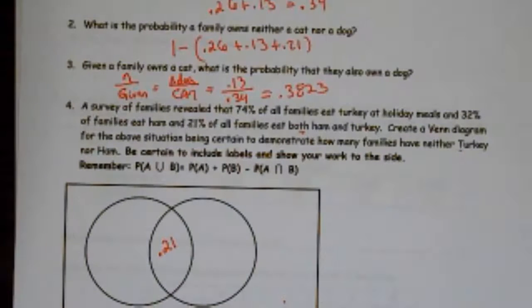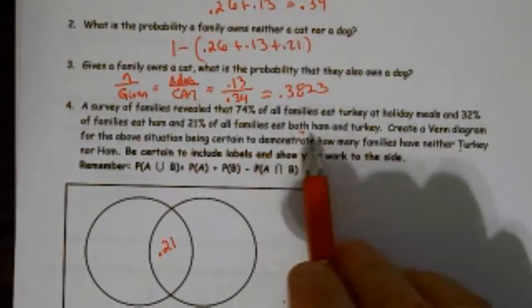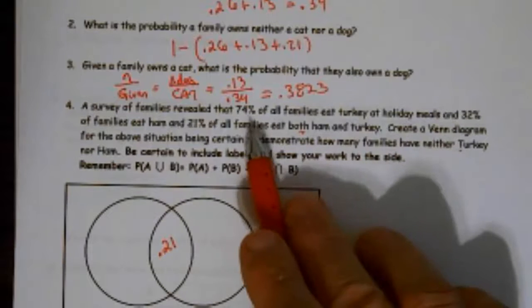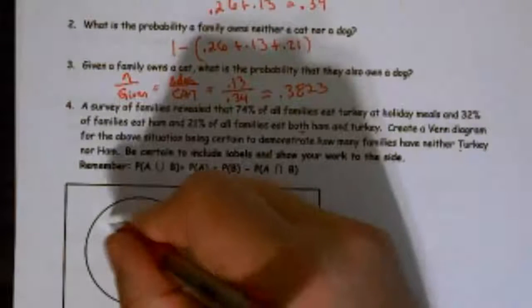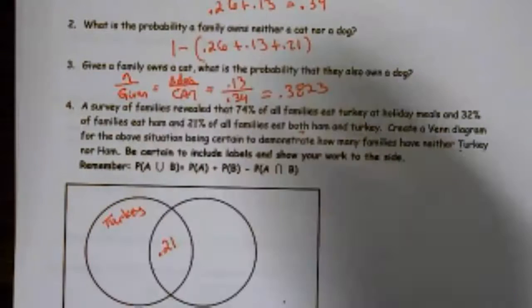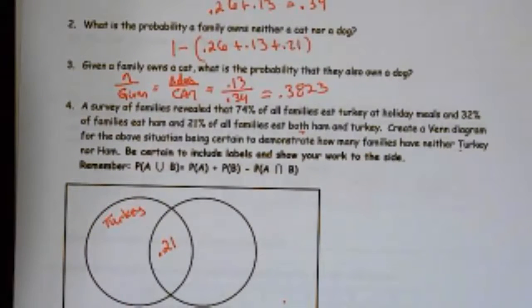All right. So in this case, 32% of the families eat ham and 74% eat turkey. Let's start with the 74%. So this is turkey, and it needs to be 0.74.